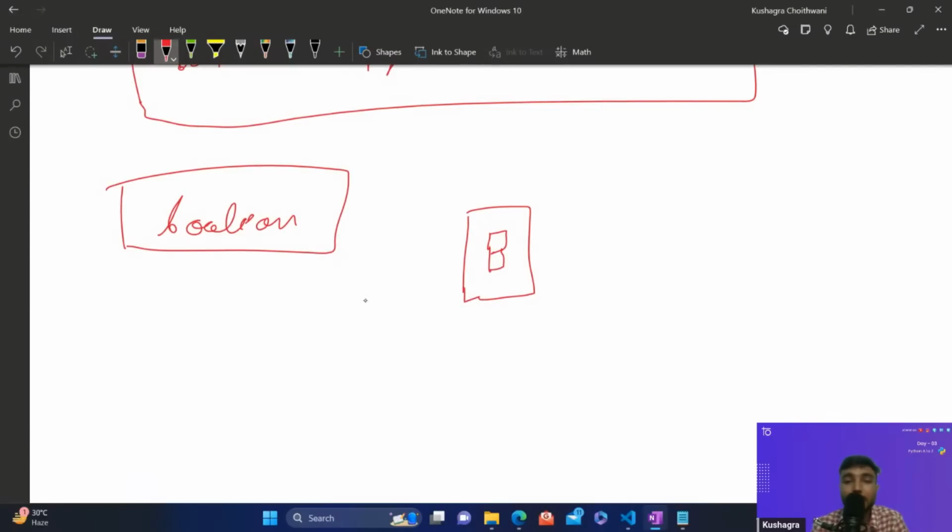My drawing is not that good, guys, so please avoid this. If we press it over here like this, it would be considered as on, and if I press it in the reverse direction, it would be considered as off. So to turn the light on and off, let's just say this is a bulb.